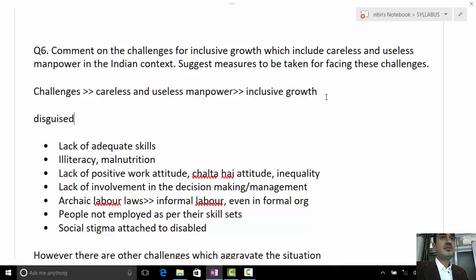Moreover, lack of involvement of the labor force in decision making, in the management of the industries. Once you don't involve the workers, your labor force, in decision making, a huge gap is created. They don't feel themselves part of the company, part of the organization. Once this feeling comes that they are not part of the organization, they become careless and useless.